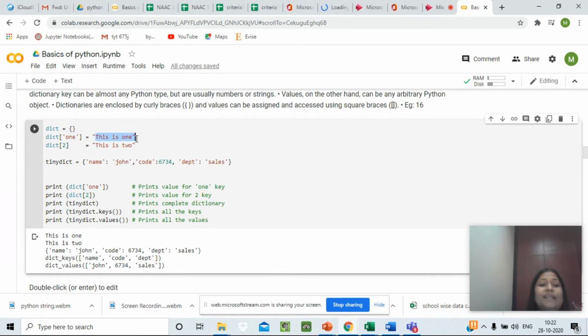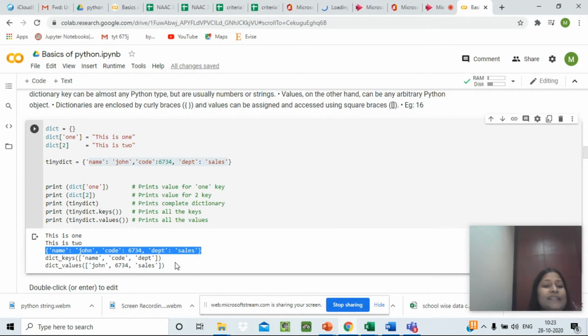As we have said, the dictionary works like a hash table. So this is how a dictionary will work. Next, if we write dict 2, what is the meaning of dict 2? This is 2, so this is 2 will be printed. Then print tiny dict. What was the tiny dict that we have defined? The entire value defined under this tiny dictionary will be printed.